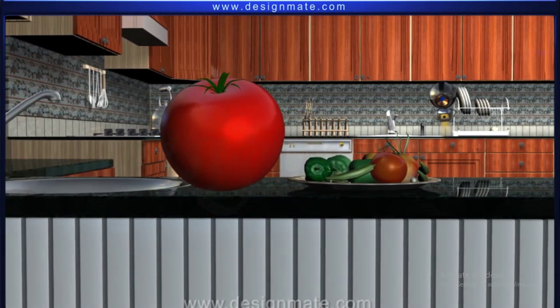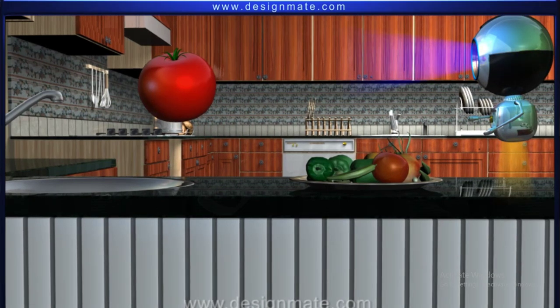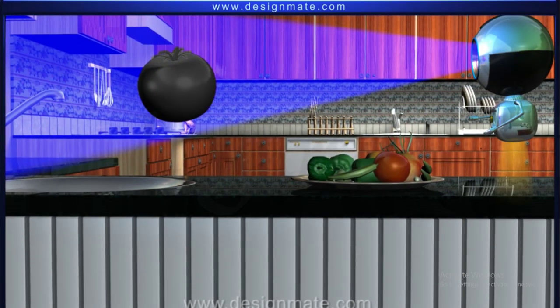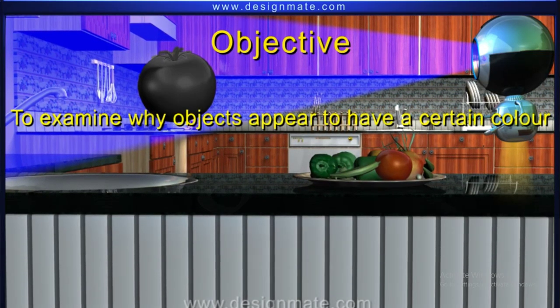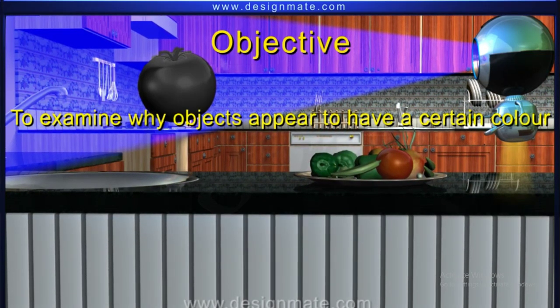Let us see this tomato in blue light. Instead of red, it looks black now. Why? In this topic, we shall unravel why objects appear to have a certain color.